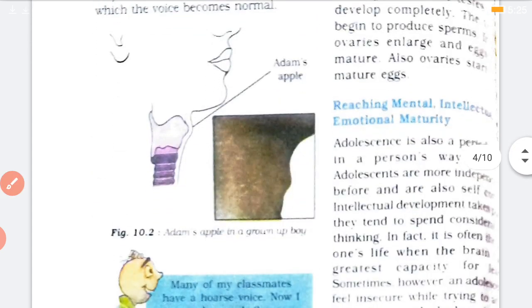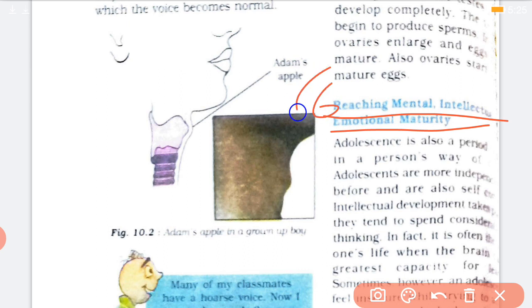And the sixth one, which is the marked change on reaching the age of puberty, is reaching mental, intellectual and emotional maturity. You will see that adolescence is a period of change in a person's way of thinking. जैसे आप छोटे में सोचते थे, लेकिन जब आप एडोलेसेंस पीरियड में रीच कर जाओगे आपका वे ऑफ थिंकिंग चेंज हो जाएगा. जैसे आप खुद का ही एग्जांपल लो, now you think about your career, you think that yes I should do this, तो आपका सोचने का नज़रिया, there is a change. This is a change of the adolescent period.